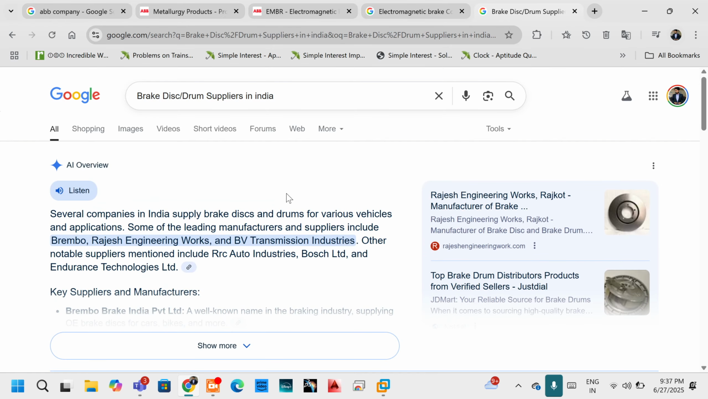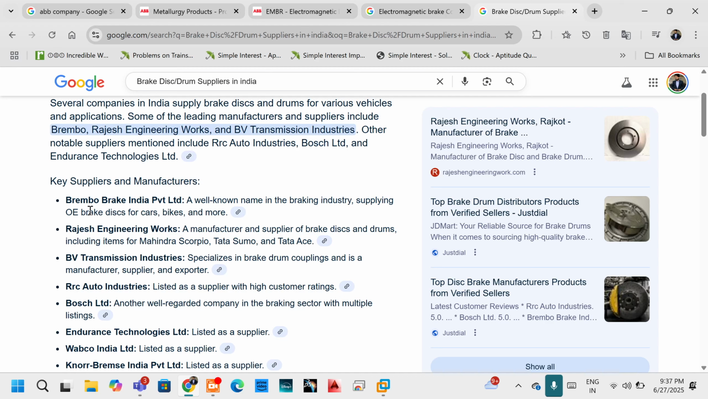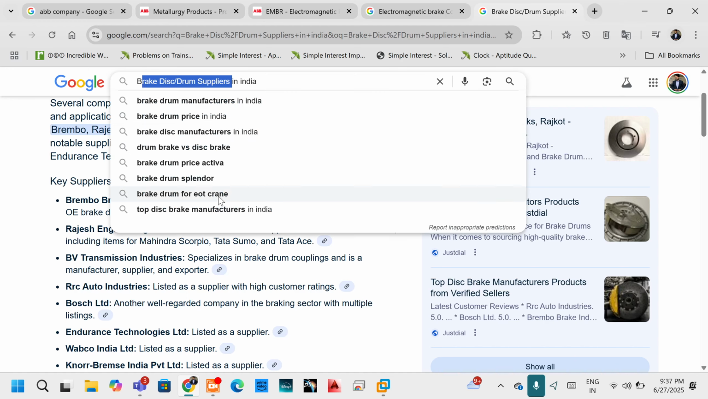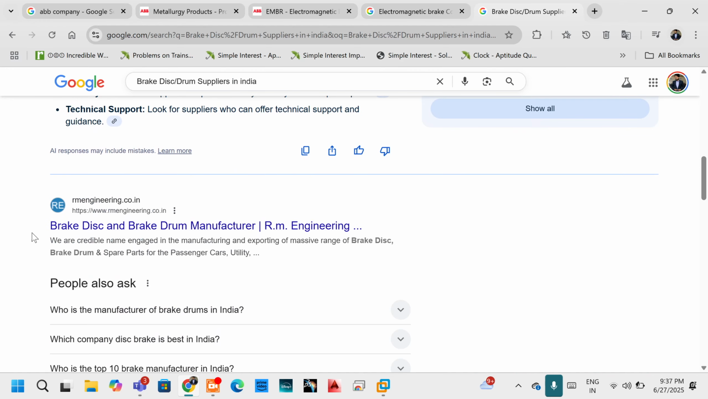So search about that case, right? You'll get a lot of companies who provide this. Sometimes it might be used in the automobile segment also, not a problem. You just need to research about that case. So you just say here, drum manufacturers are there,